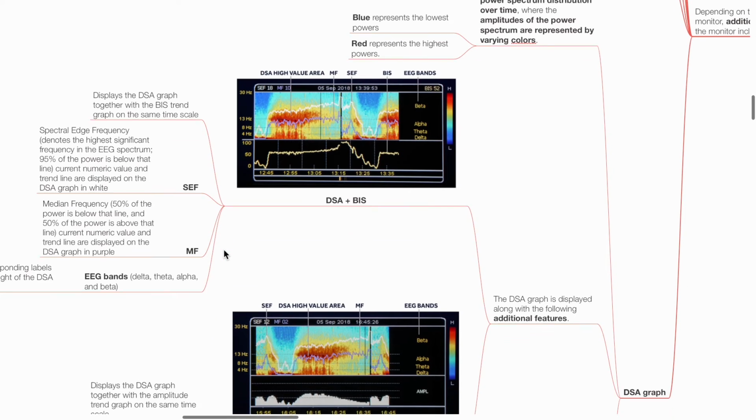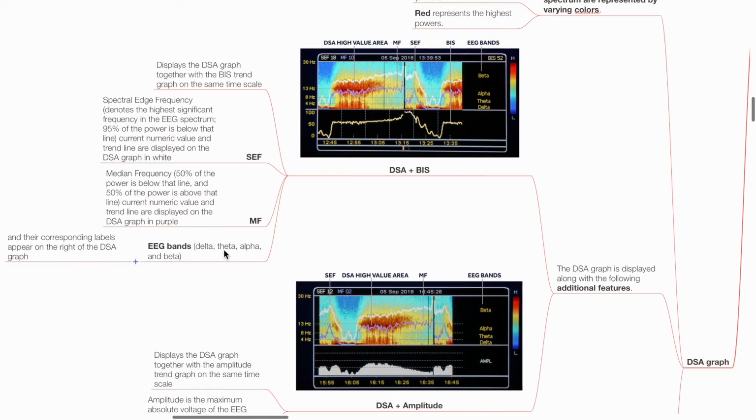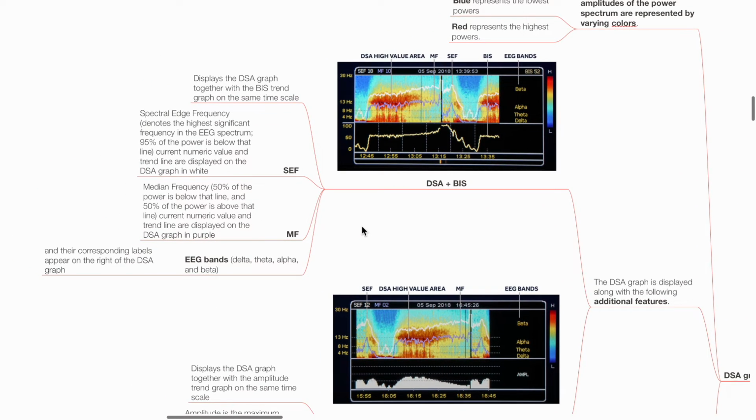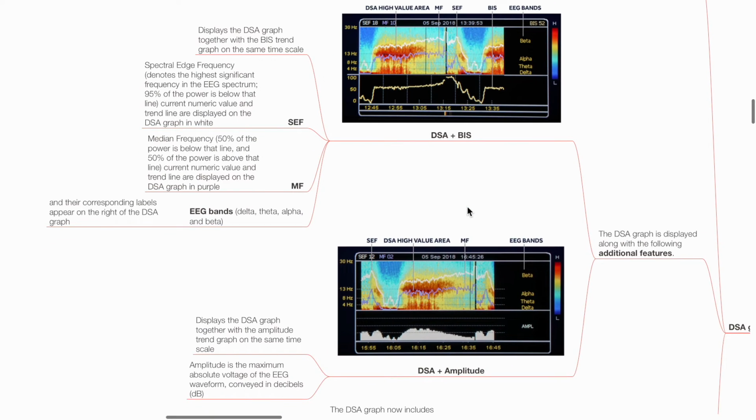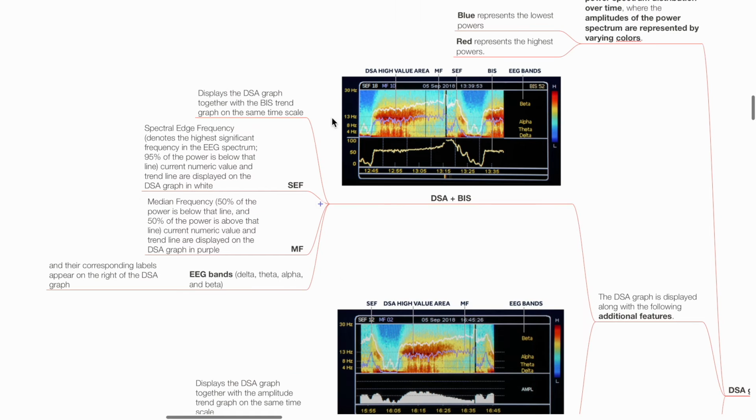The DSA graph is displayed along with additional values such as DSA plus BIS and DSA plus amplitude. In this graph, the white line represents SEF, spectral edge frequency, which denotes the highest significant frequency in EEG spectrum. 95% of power is below that line.